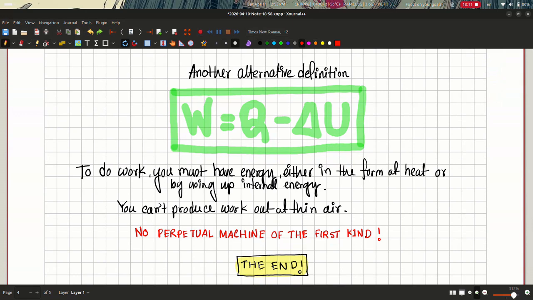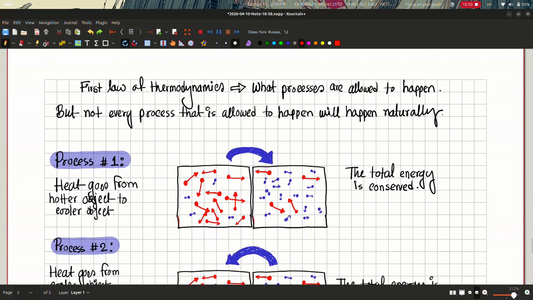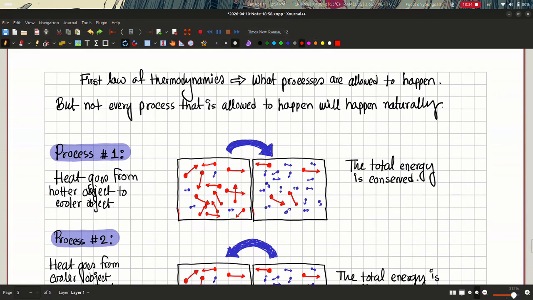And now what is a perpetual machine of the first kind? It is a machine that produces work but needs no heat or energy source. So such a machine is not possible. So this is the end of the first law. Let's just do a quick review of what we learned. The first law of thermodynamics dictates what processes are allowed to happen and what processes are not allowed to happen.